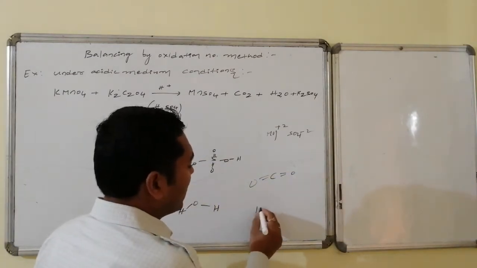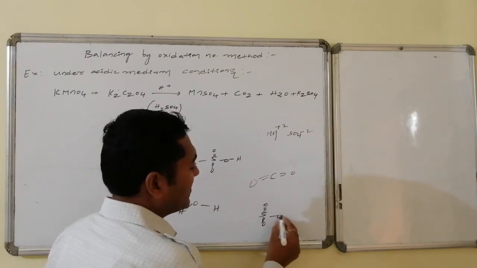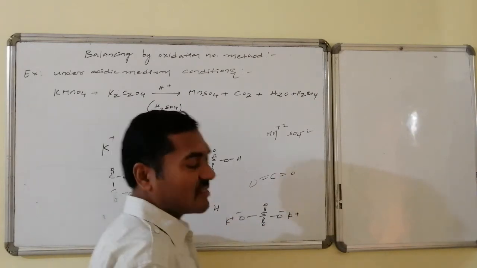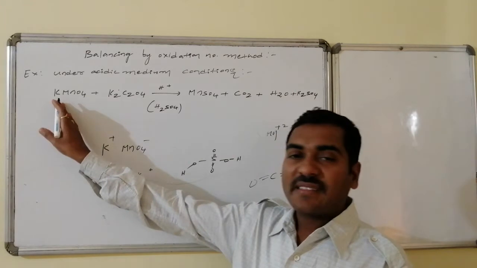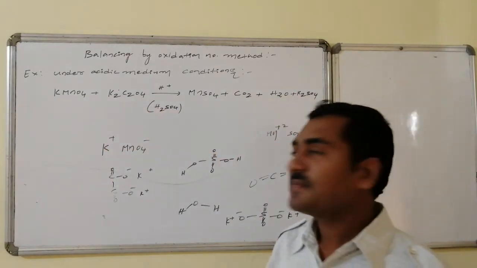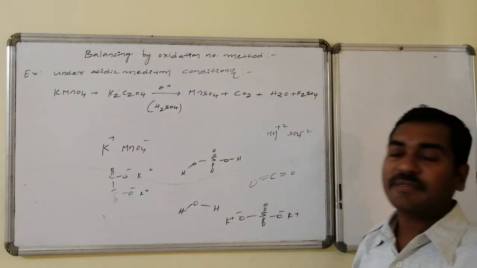And potassium sulfate, here I will write once again. This sulfate is connected with two potassiums and this is said to be potassium sulfate. Whatever potassium is there, it is present in the form of potassium ions. Whatever sulfate is there, that sulfate is also present as sulfate ions.